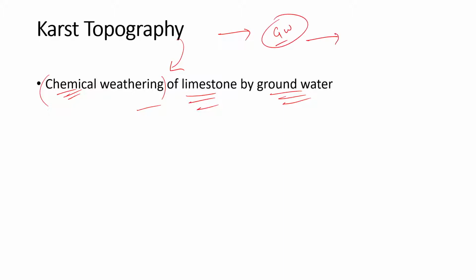When groundwater interacts with limestone, limestone is an important what rock? Is it metamorphic, igneous, or sedimentary? Sedimentary. Yes, it is a sedimentary rock, right? इसका composition is calcium carbonate.